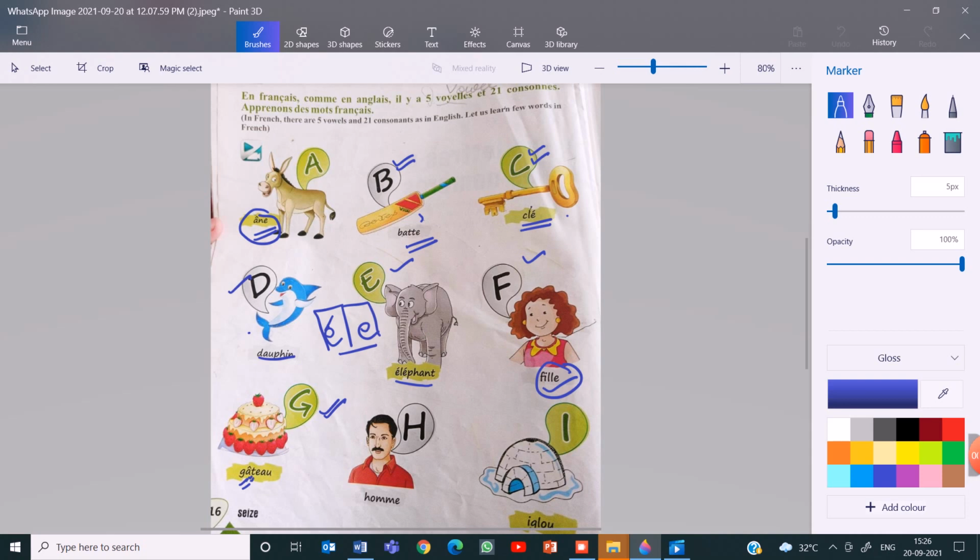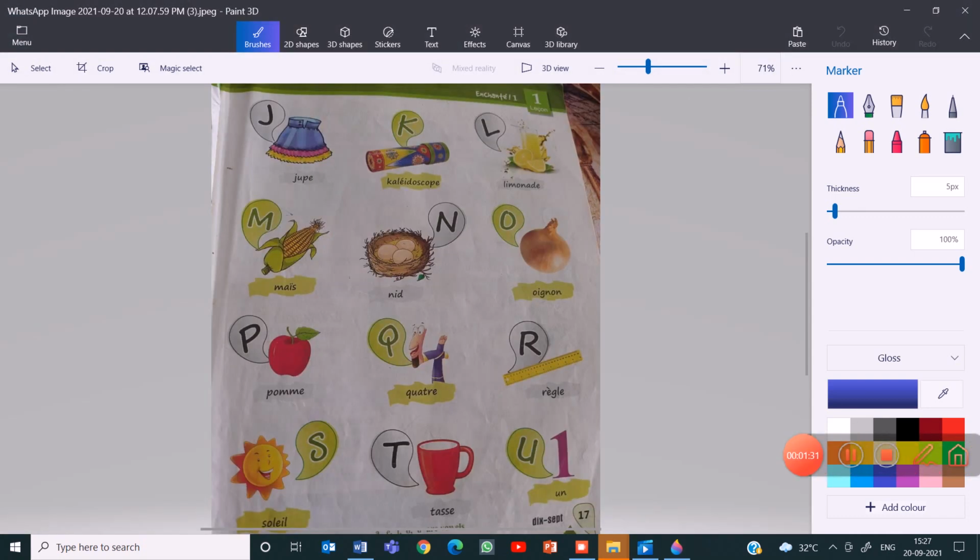H, that is ash, which is man. Then E, igloo. An igloo. Okay. J, J for joue, skirt. K, kaleidoscope.